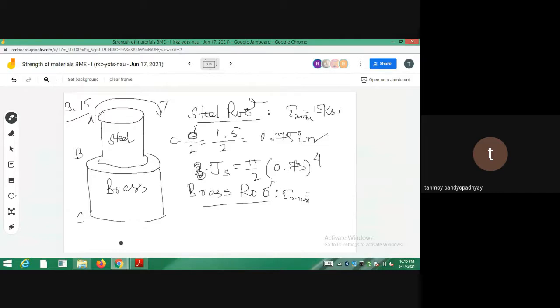So T will be equal to, for the brass rod it is like 1.8. কত আছে brass rod এর? 1.8. So it is 1.8 divided by 2, 0.9 inches. So, and JS, JC or JB, whatever you say. So J brass rod, the polar moment of inertia for the brass rod, that is 5 by 2 c to the power 4, 0.9 to the power 4. And so both of them, the formula is independent of steel or brass.